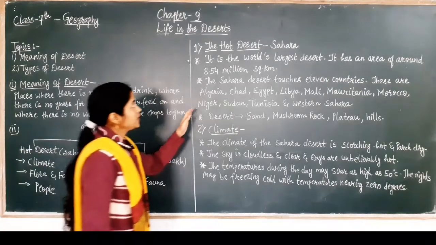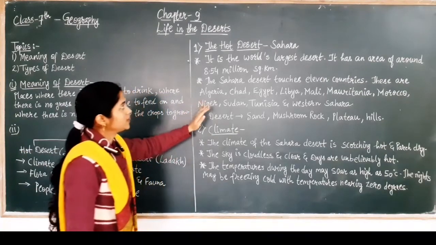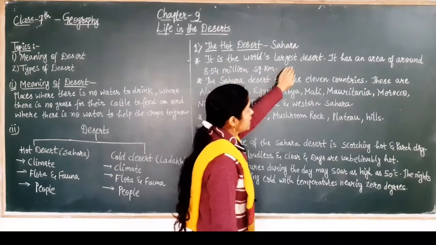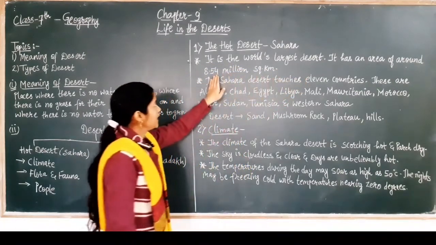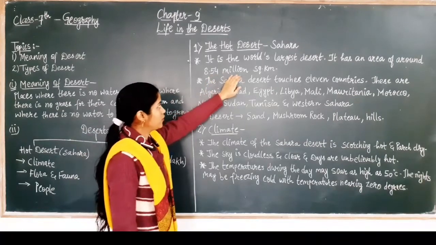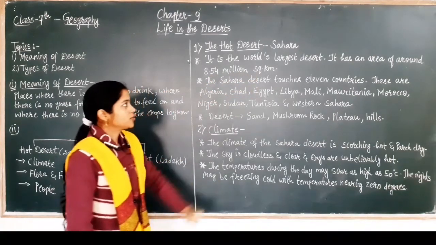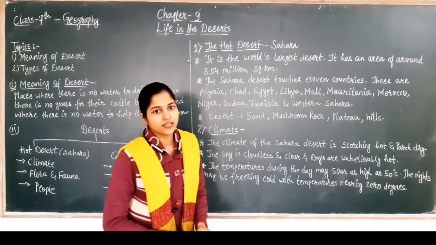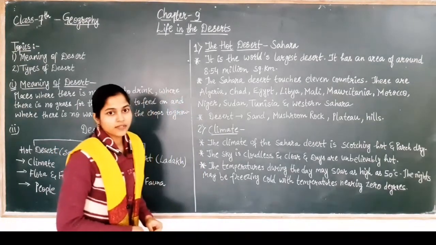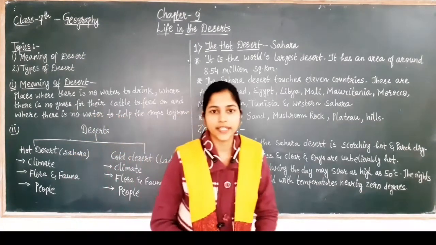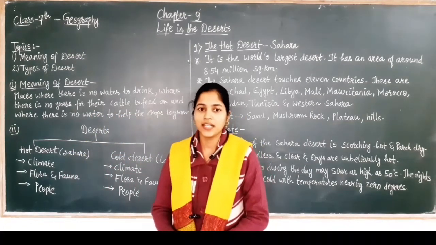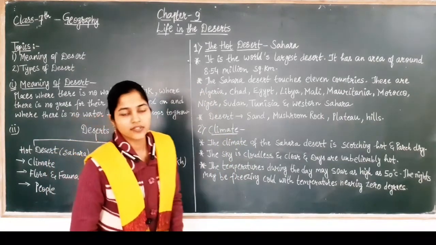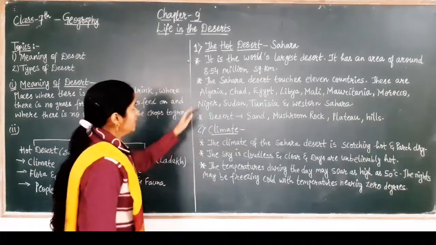So the first point is the hot desert Sahara. It is the world's largest desert. It has an area of around 8.454 million square kilometers. In India we have the Thar Desert, which is located in Rajasthan, whereas Sahara Desert is located in Africa, and Africa is one of the continents.